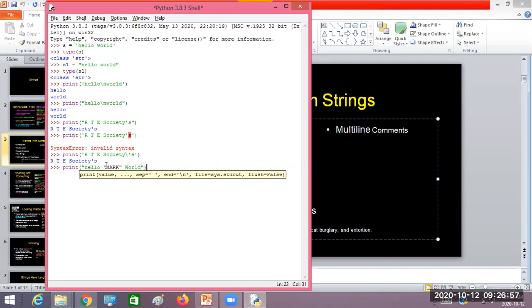Error, sir. Of course, it's an error. Why is it an error here? Because the start of a string is always indicated by a starting double quote, and the end of the string is indicated by another double quote. So from this quote to this one, it is treated as one string, and again from this to this, it is treated as another string.